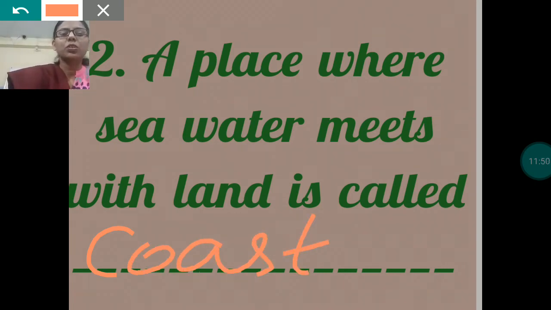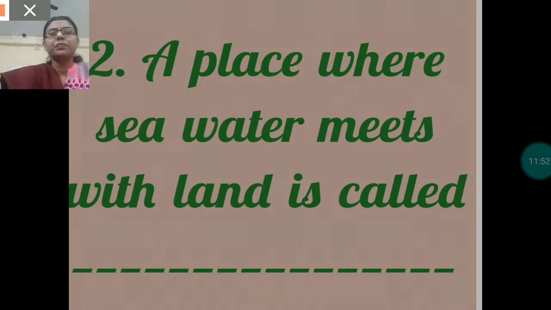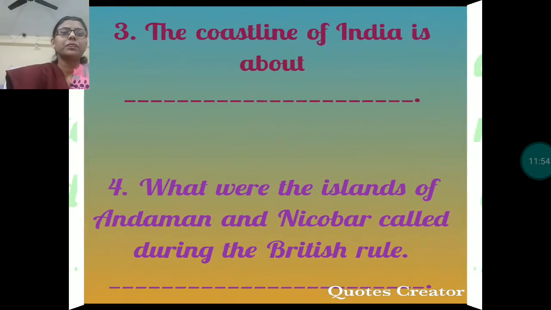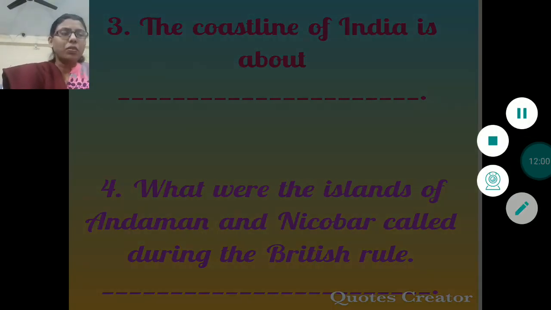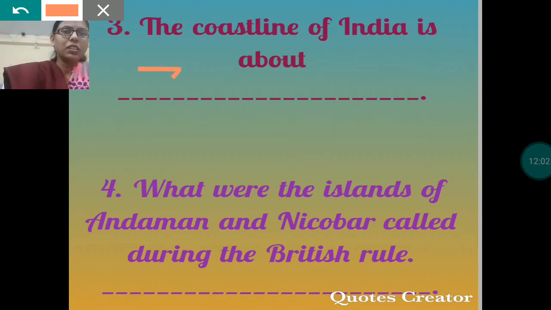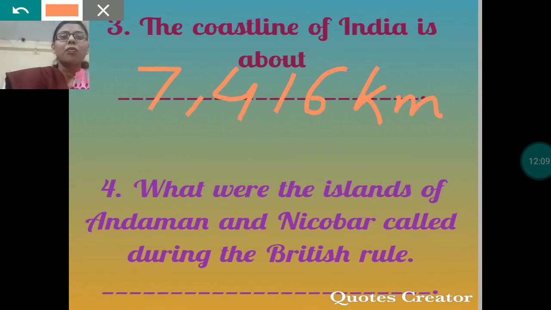Next, the coastline of India is about 7,416 kilometer. And what were the islands of Andaman and Nicobar called during British rule? During British rule, it was known as Kala Pani.